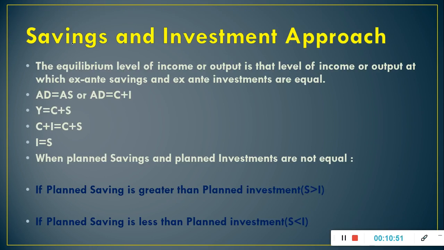Now let us discuss the saving and investment approach of equilibrium level of income or output. In ADAS approach, we have already discussed that aggregate demand will be equal to aggregate supply, or we can write it as AD equals C plus I. These are the components of aggregate demand in a two-sector economy.